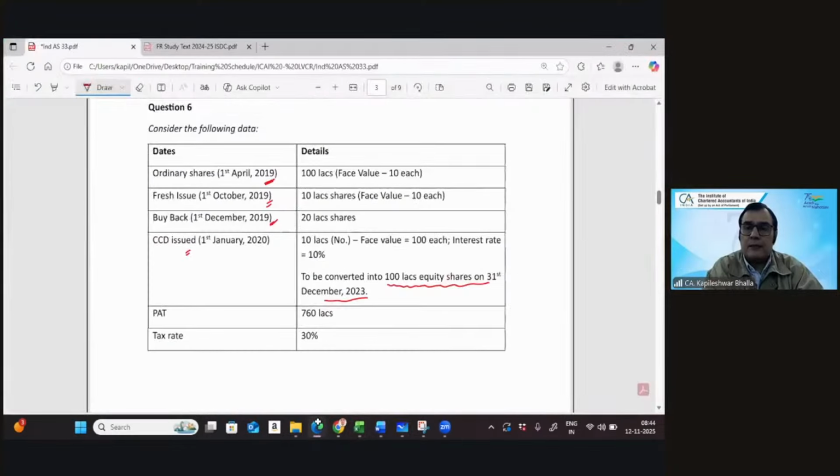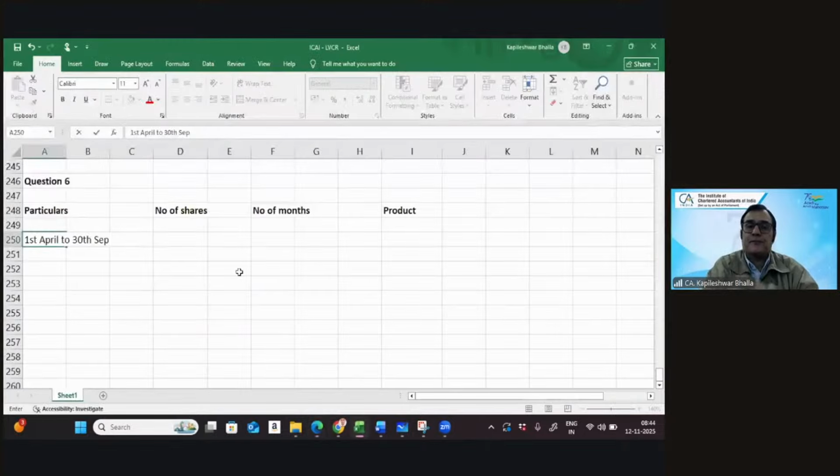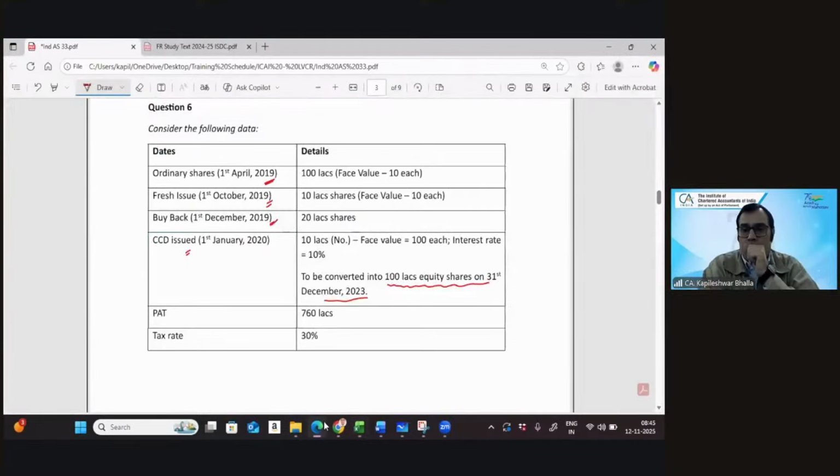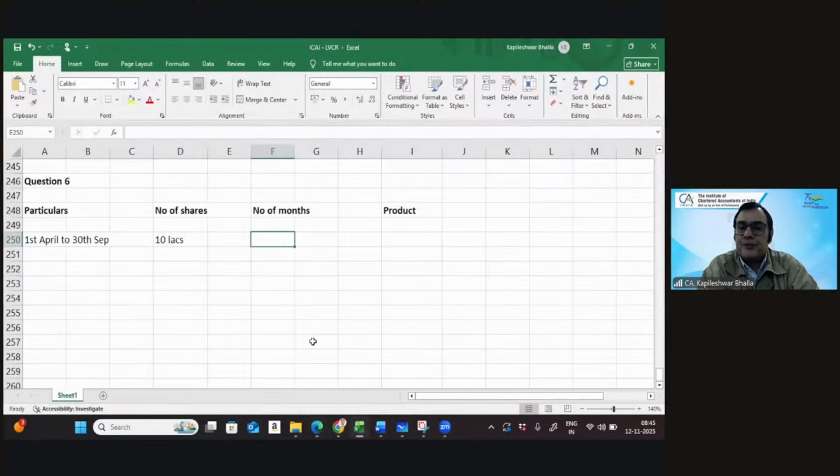And the number of shares, it says 100 lakhs. The face value is 10, so we'll take 10 lakh shares. And this is going to be outstanding for how many months? April to 30th September, 6 months.